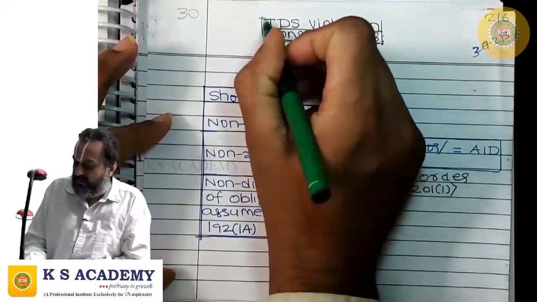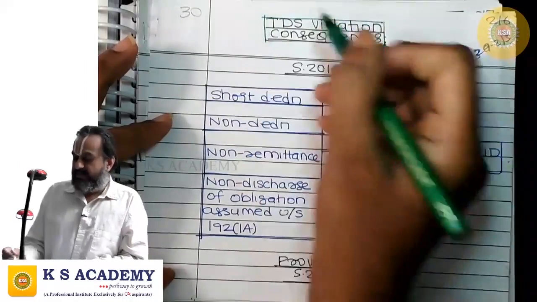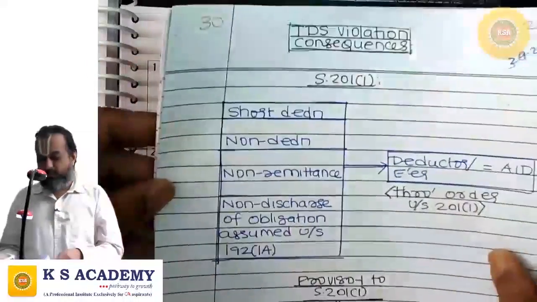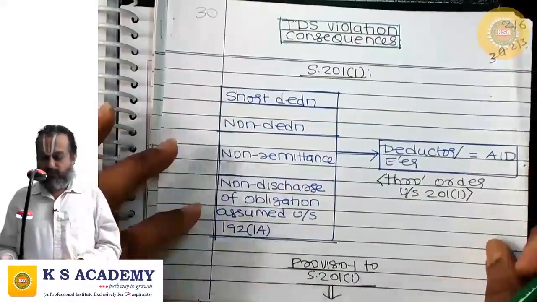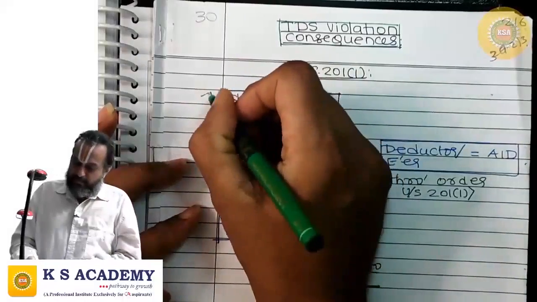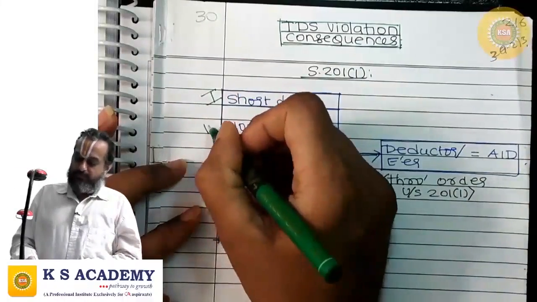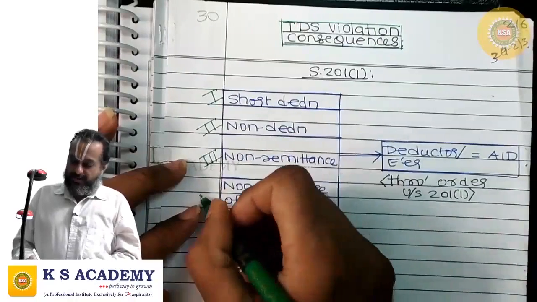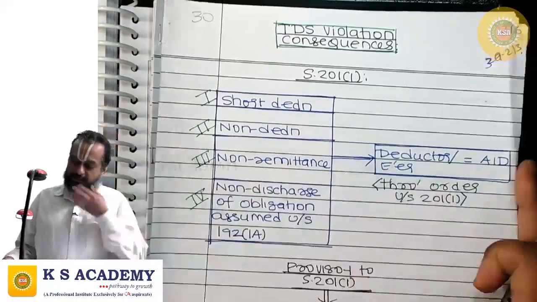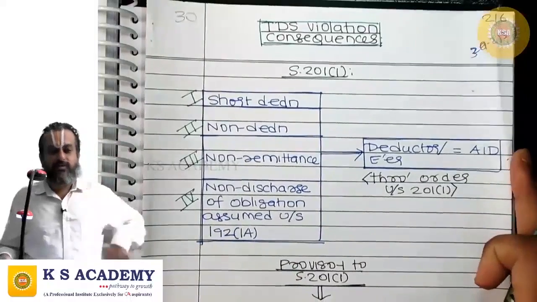TDS violation consequences. But when I say TDS violation, I am not talking about all the TDS violations. We are only talking about 4 TDS violations: short deduction, non-deduction, non-remittance, non-discharge of obligation assumed under 192 1A.